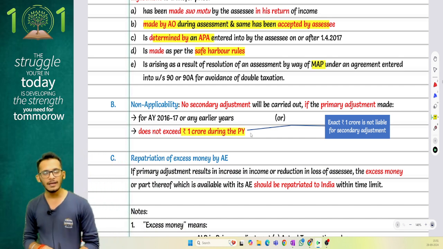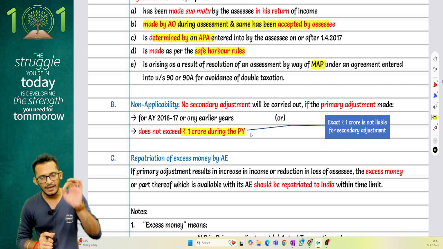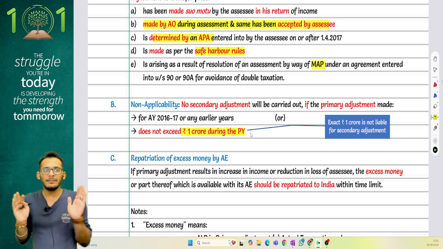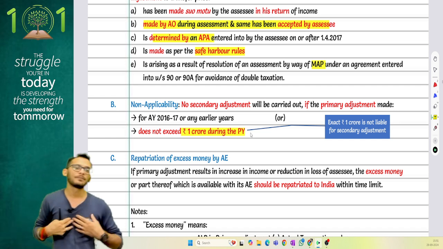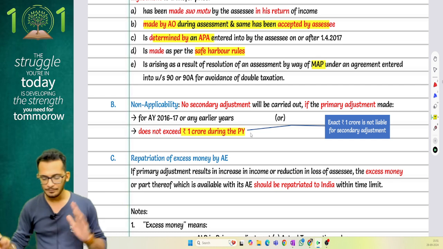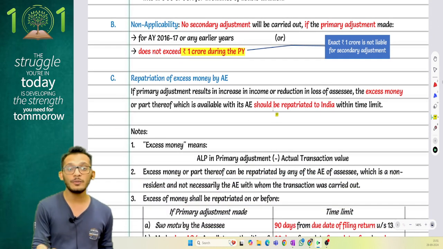If these values exceed 1 crore rupees during the previous year, I will have to go back to my AE and say that please give me back my excess money. Yes, this excess money will have to be repatriated to India.